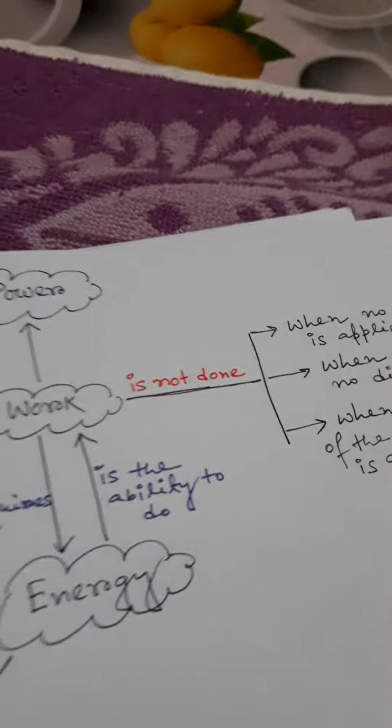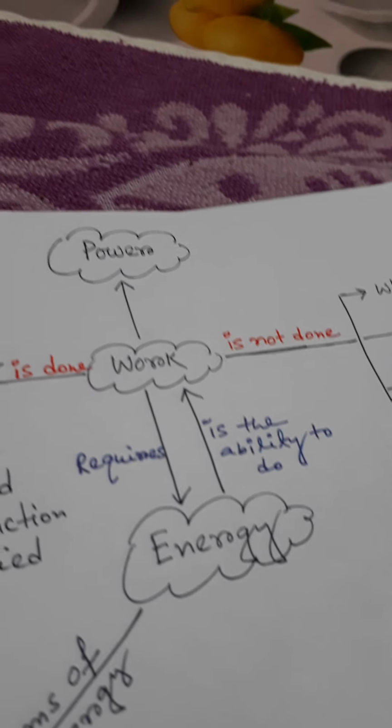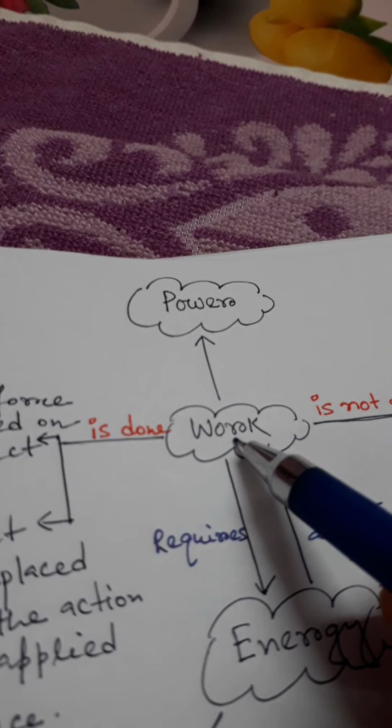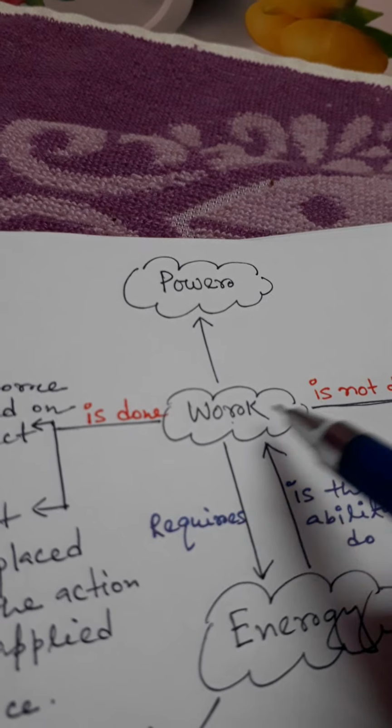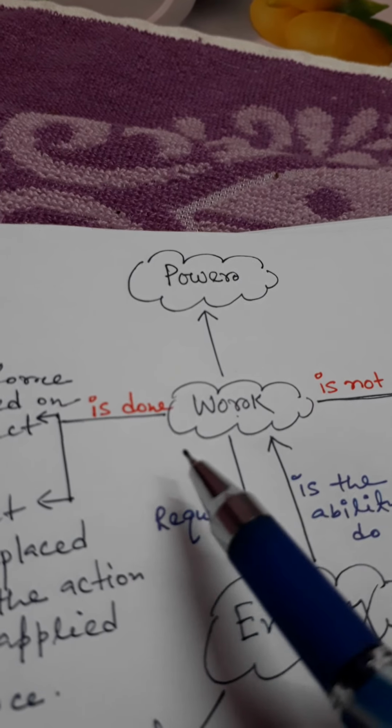So let's see. Here you see work. When work is done, we need a few conditions.